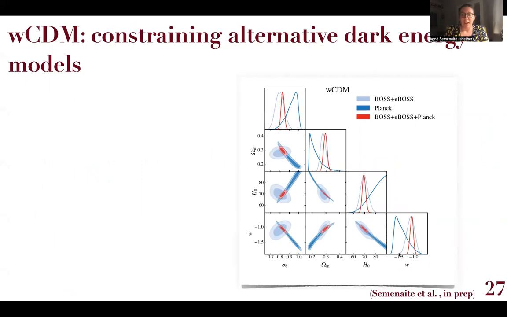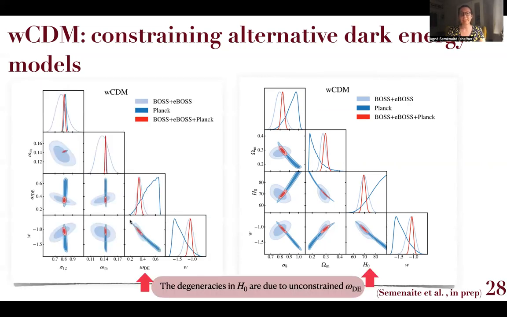And you see that now we have these really large degeneracies because Planck does not constrain H0 anymore. We can see clearly why that happens if we look at the physical parameter space on the left-hand side. So the value of H0 today is, of course, just the sum of the physical matter and dark energy densities. The physical matter density is still constrained well. However, that's not true anymore for the dark energy density because the evolution of dark energy is not fixed anymore, and Planck does not have any low redshift information. We're not using any CMB lensing here.